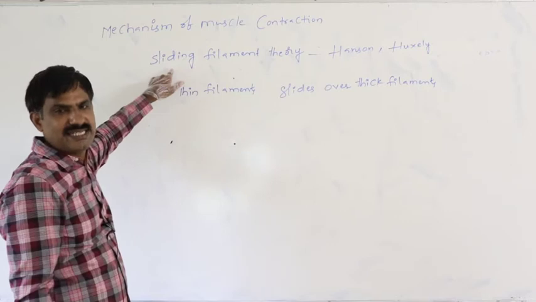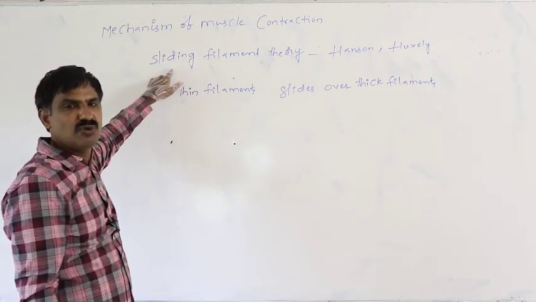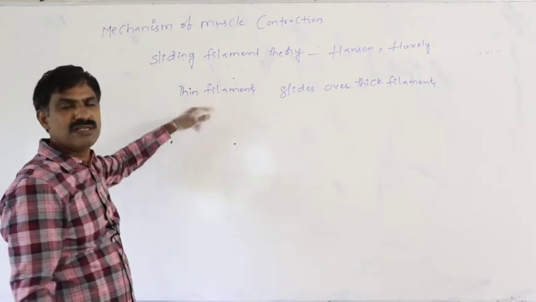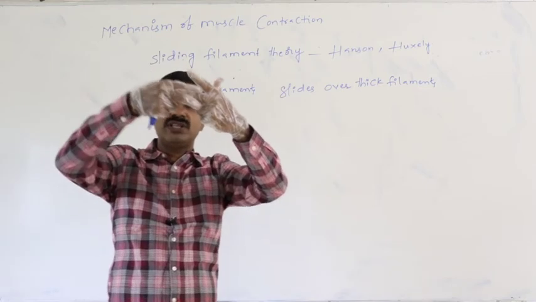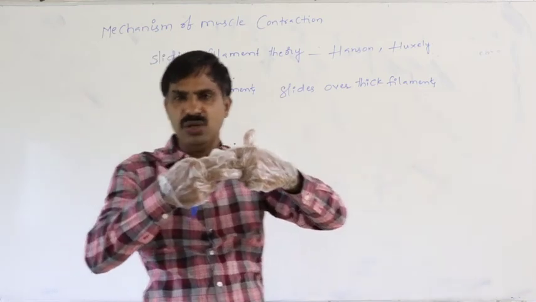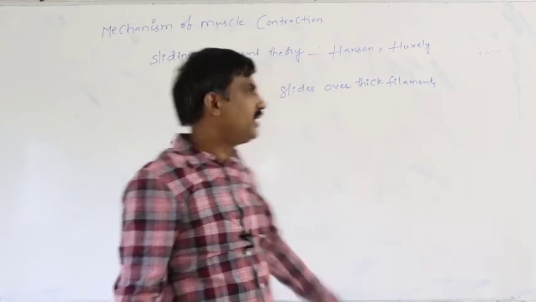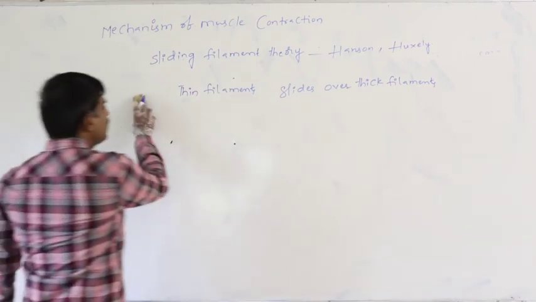Sliding means slides, moves. What kind of filaments move on what kind of filament? Thin filaments slide or move over the thick filament towards the H zone. By that way only the muscle gets contracted. That is the main theme of the sliding filament theory.